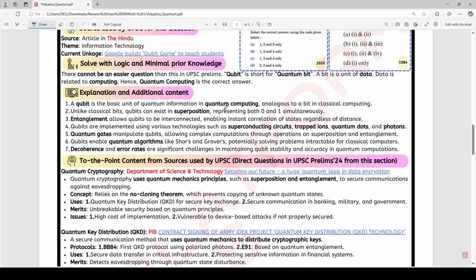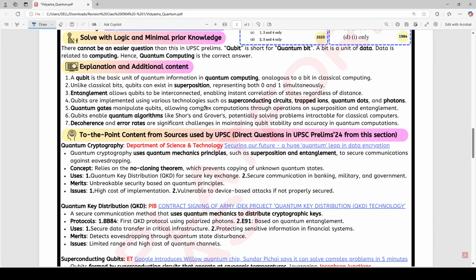So this year the expected questions can be on the following topics. I will discuss each topic with you. I will break down each topic. Please concentrate. These are a little difficult topics, but very scoring. Okay. So first one is quantum cryptography and second one is quantum key distribution.